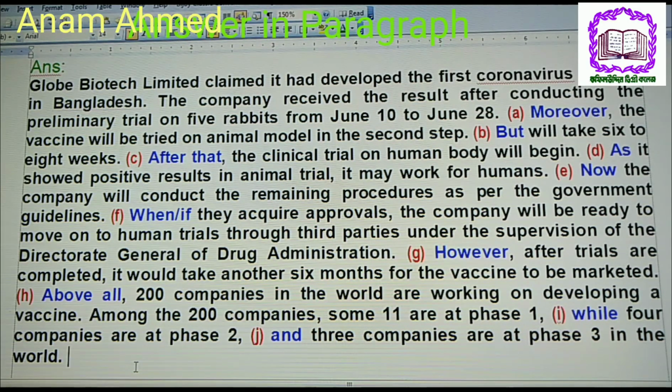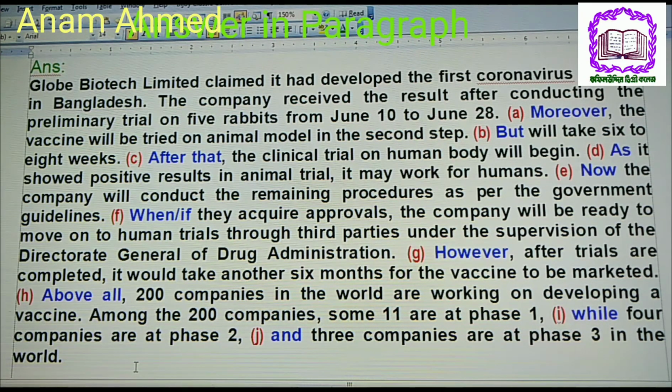The vaccine will be tried on animal model in the second step. Then we can use here but. But will take 6 to 8 weeks. Then in C we may use after that. After that the clinical trial on human body will begin. And in D we may use as or since. As it showed positive result in animal trial, it may work for humans.